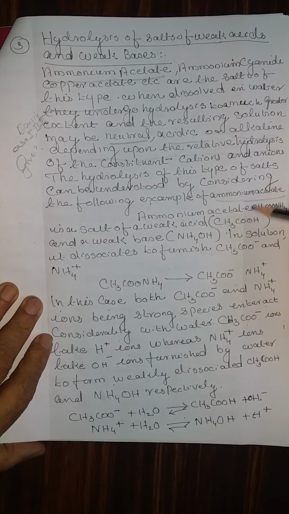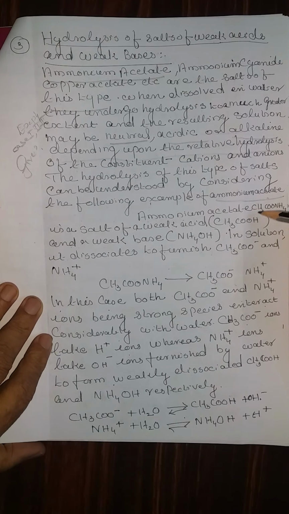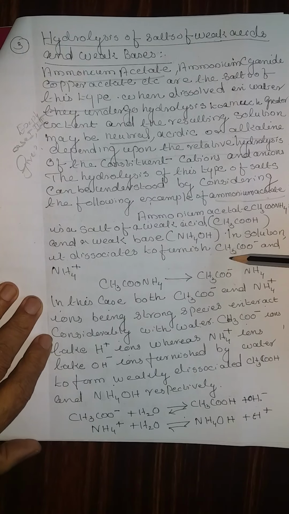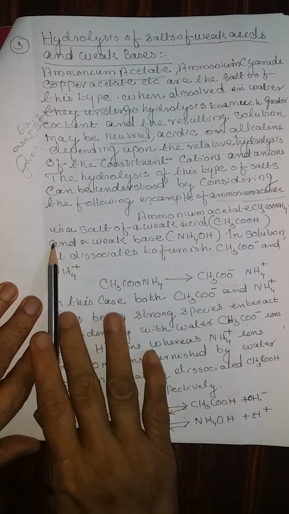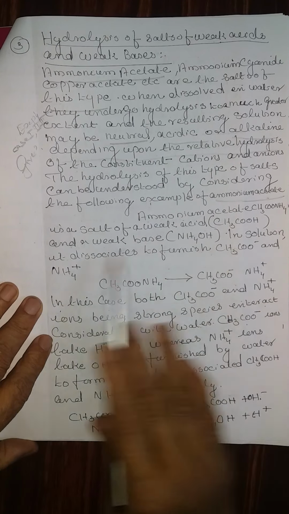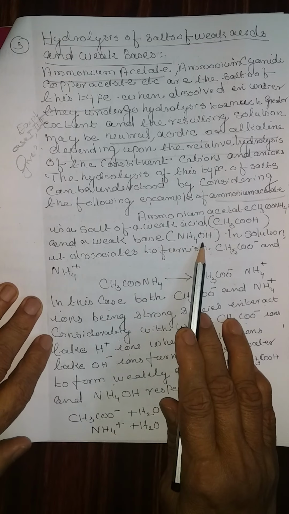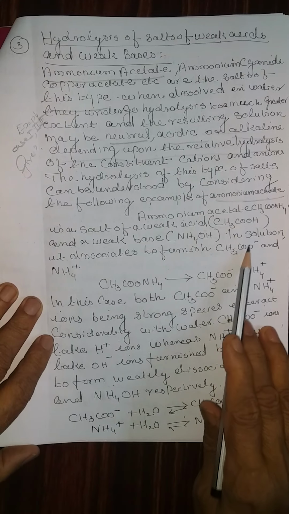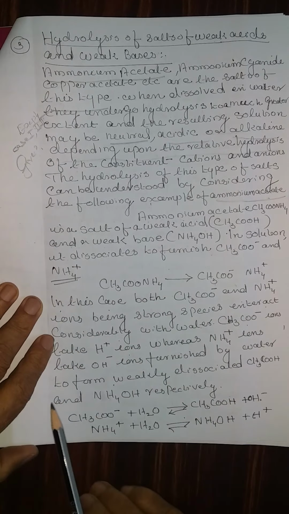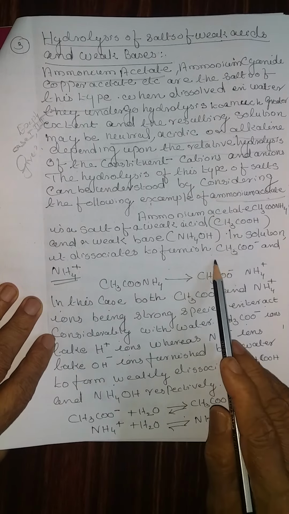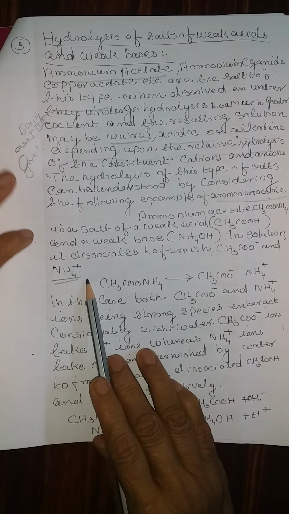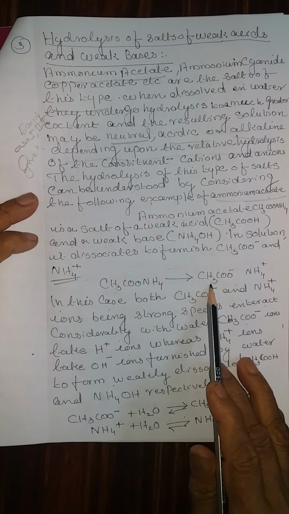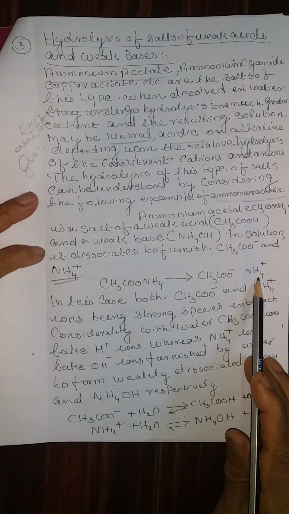Even though we are describing ammonium acetate, the general theory is explained and the equations are derived based on this general example. Ammonium acetate is a salt of a weak acid, acetic acid, and a weak base, ammonium hydroxide. In solution, it dissociates to furnish acetate and NH4 plus ions, CH3COO minus and NH4 plus.